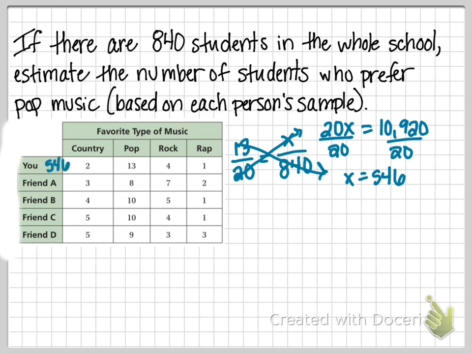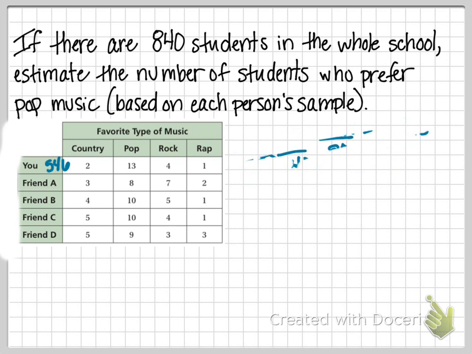And then we're going to do the same thing with each friend so that we can get a piece of data for each friend based on their findings. Let's do friend A. They had 8 out of the 20 people say pop music.